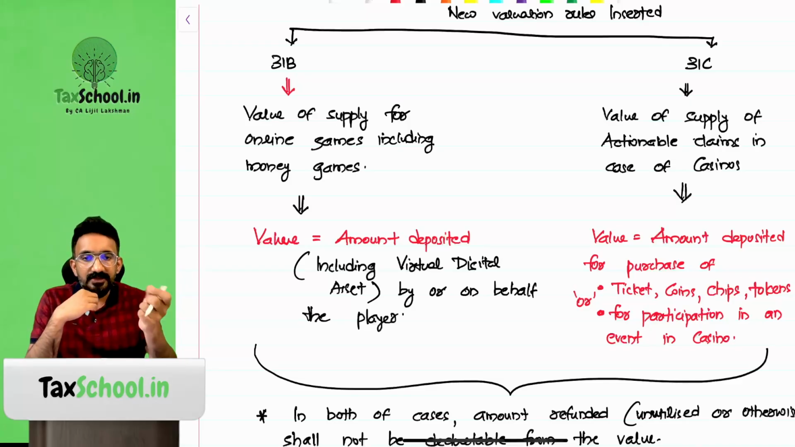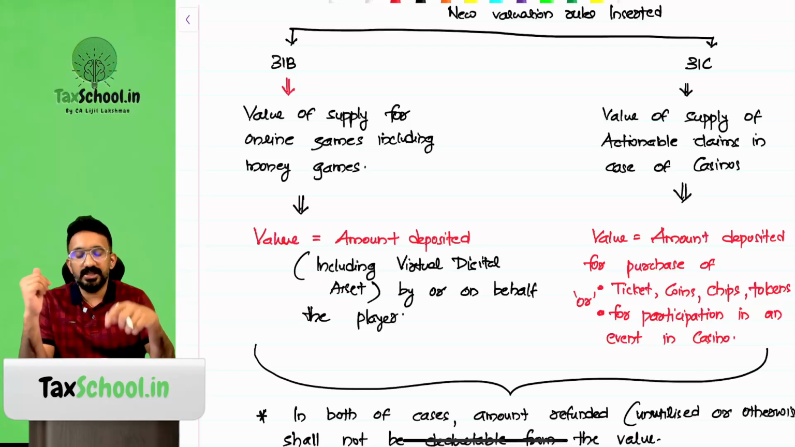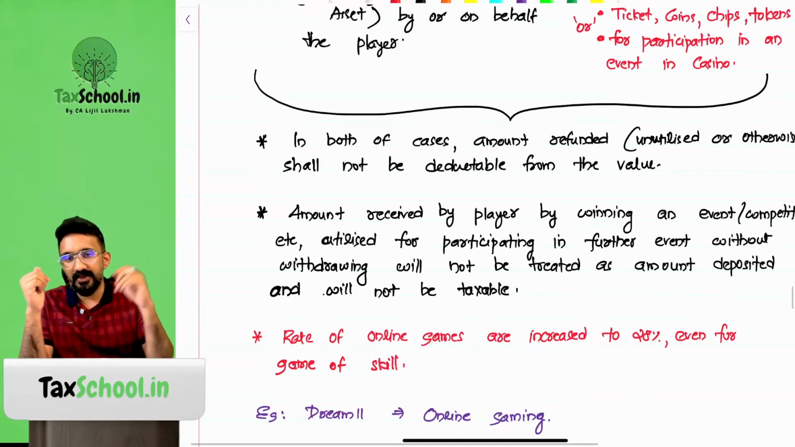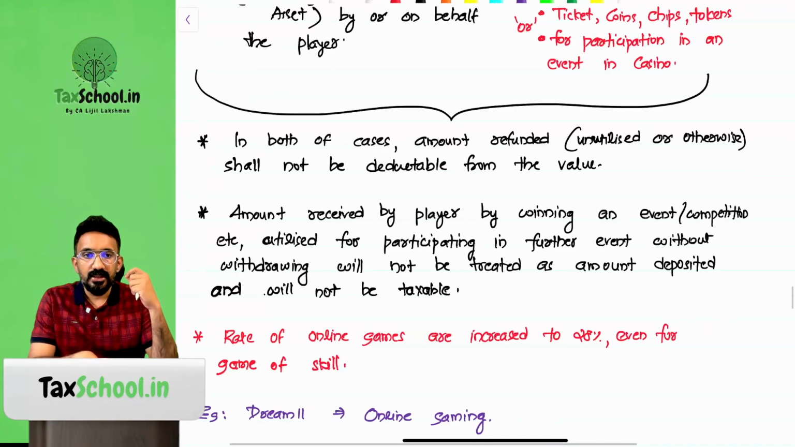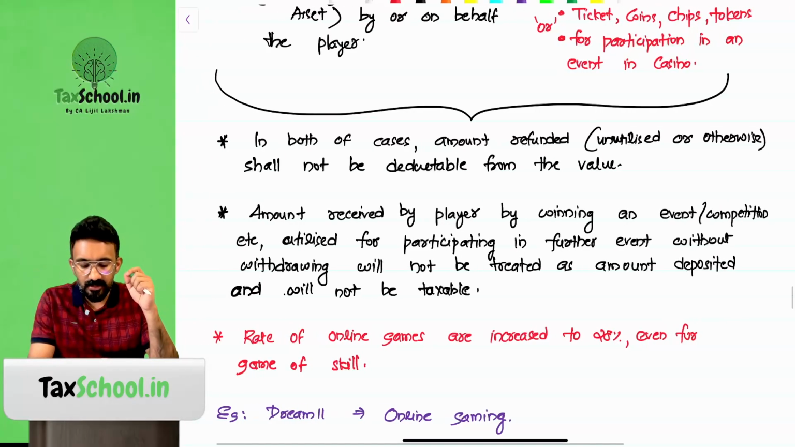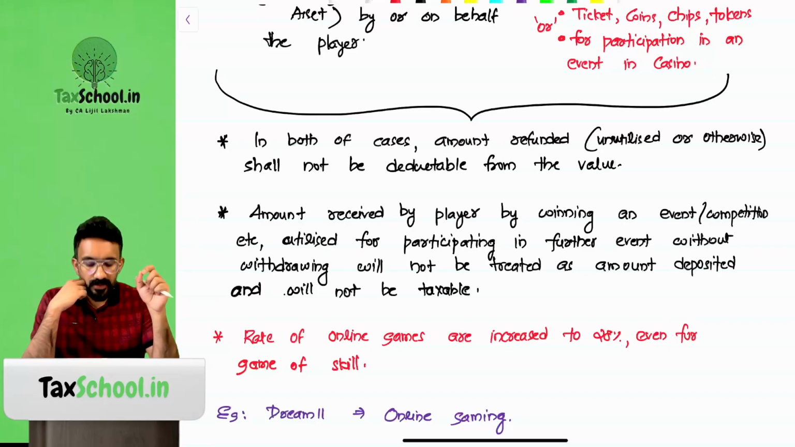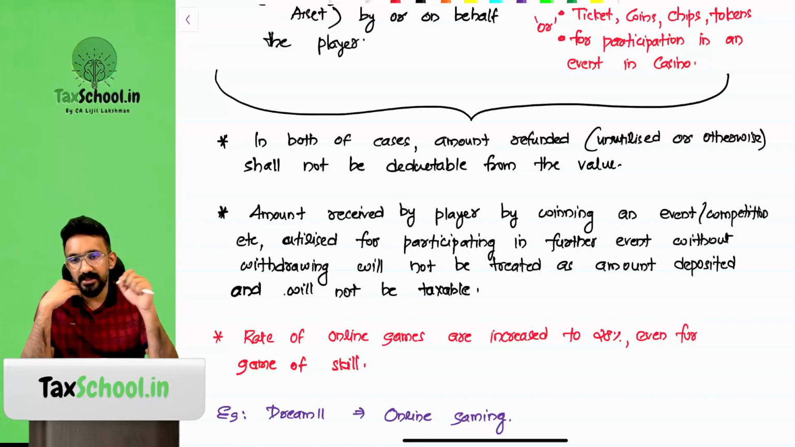However, in the same way we will have to analyze another case. Say I deposited 500, I have only utilized 300, and 200 I decided to withdraw. Can you reduce this 200 from the value? No, because the amount deposited is considered to be the value. Look at the provisions that we have extra there. In both cases, amount refunded, that is unutilized or otherwise, shall not be deductible from the value. Amount received by a player by winning an event or competition utilized for participating in further events without withdrawing will not be treated as an amount deposited and will not be taxable.